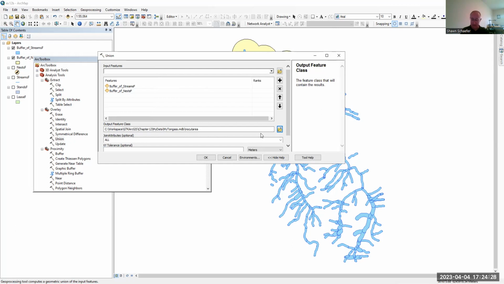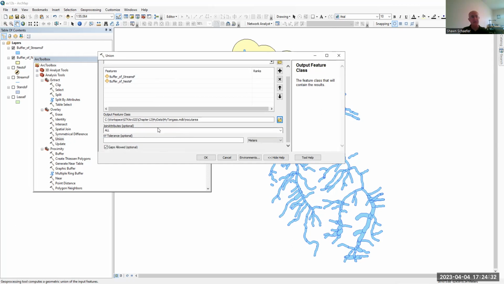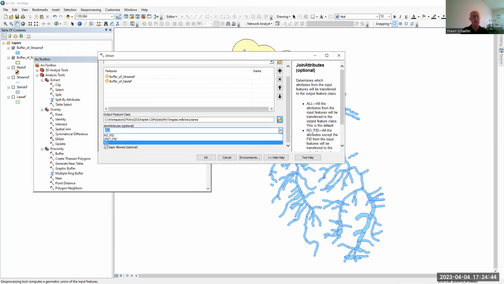And then the other thing you have to specify here is a little arcane. We have an optional field to join all the attributes, and the default is all.